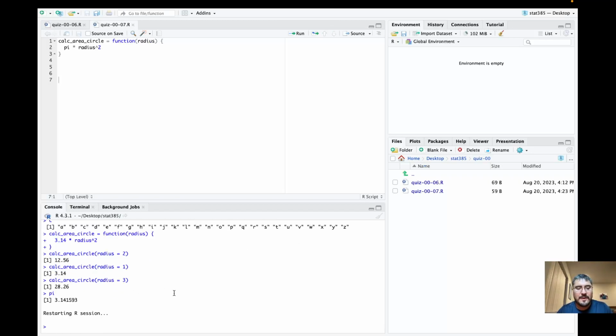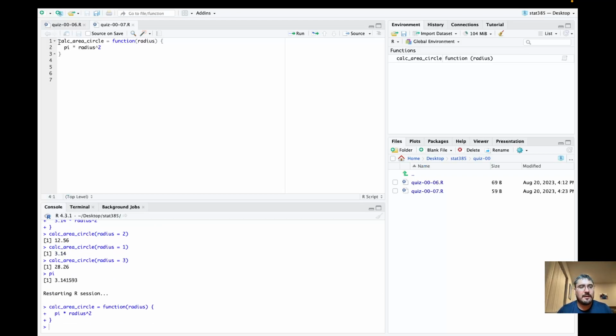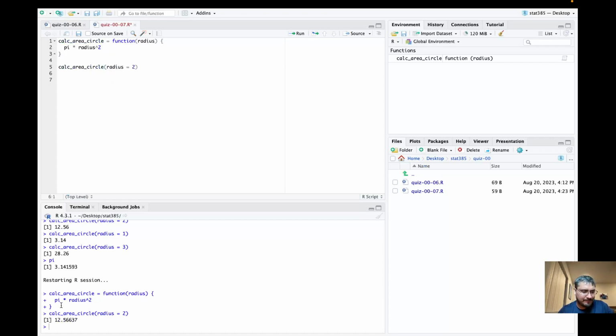Command-Shift-0 and restart a new R session. So now R is just blank again, just start it over. Then I have a new environment to sort of test my function. So here I can go create this function again in a new R session, display the radius and see what the difference is. So this was slightly different than what we did the first time when we used radius equals 3.14. Okay. All right. So that's the general structure of a quiz.